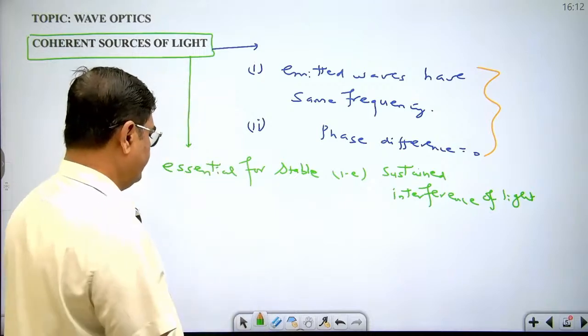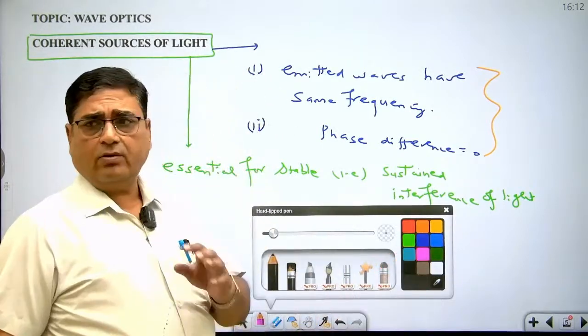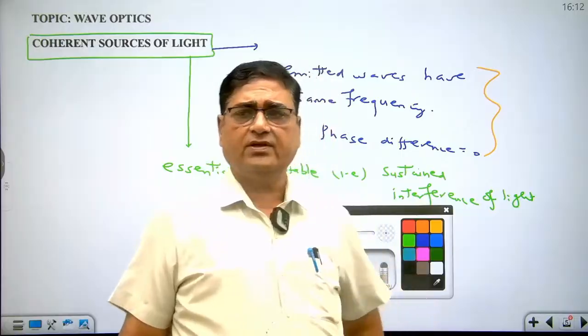They are obtained either by division of wavefront or division of amplitude technique.